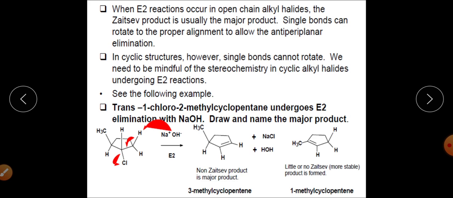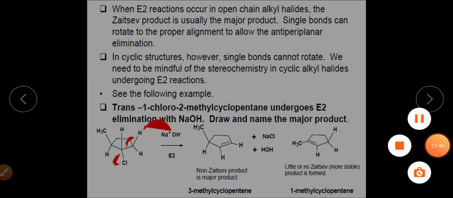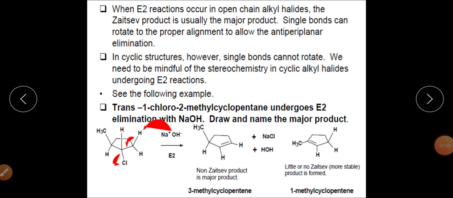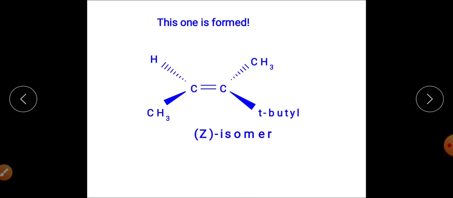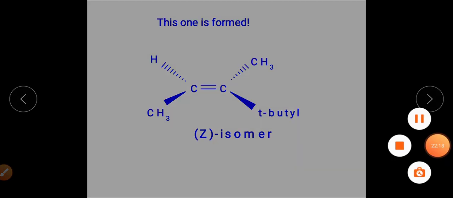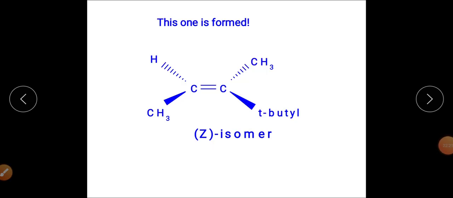So this is the stereochemistry of this reaction, that is, how we can get the Saytzeff product, or how a different kind of product will be synthesized, or how a particular isomer is formed in the E2 elimination reaction: the SS diastereomer forms one type of isomer, and the RS diastereomer forms a different type of product. So this is all about the stereochemistry. I have taken one example from the cyclic system and one example from the acyclic system. Tomorrow we will discuss more about the stereochemistry of the cyclic system.